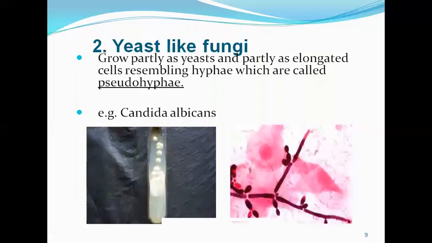Next, coming to yeast-like fungi. They grow partly as yeast and partly as elongated cells resembling hyphae, which are called pseudohyphae. These are not true hyphae, so they are called pseudohyphae. Here we can see yeast cells which are oval and budding, and then they produce an elongated hypha-like structure. Since it is not a true hypha, it is called a pseudohypha. An example is Candida albicans. This is a Gram stain picture of Candida albicans, and on the left-hand side we have growth of Candida albicans on Sabouraud's dextrose agar.